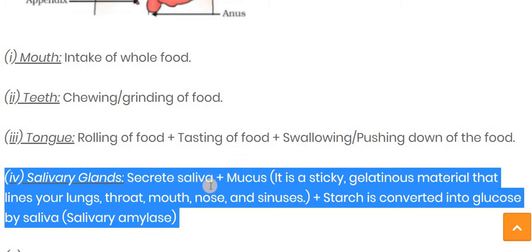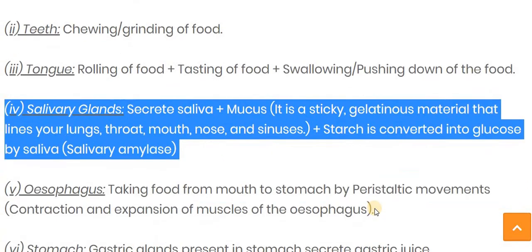So it secretes the saliva plus mucus. It is a sticky gelatinous material that lines your lungs and throat, mouth, nose and the sinus. And the starch. What is the function of the salivary gland? As I told you, it secretes the salivary amylase. And this salivary amylase's function is to convert the starch into glucose, or you can say maltose.